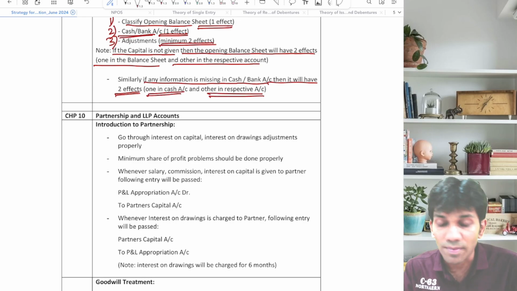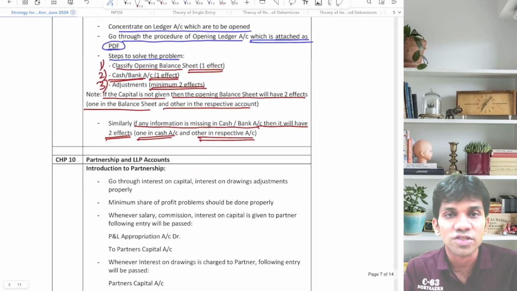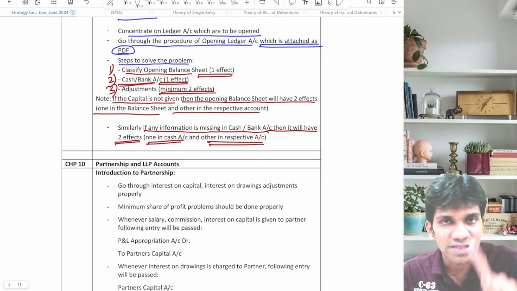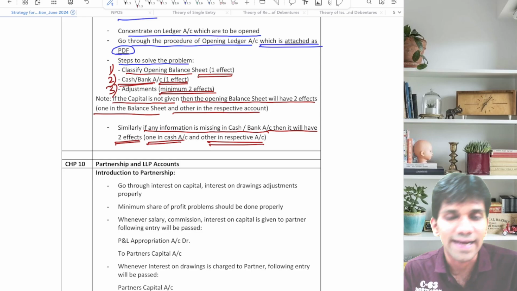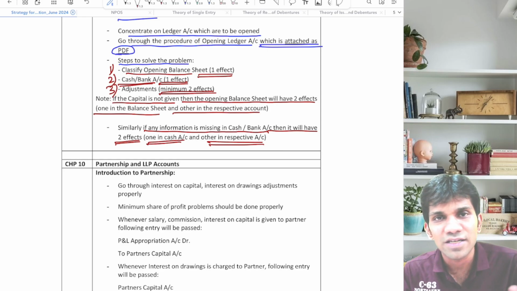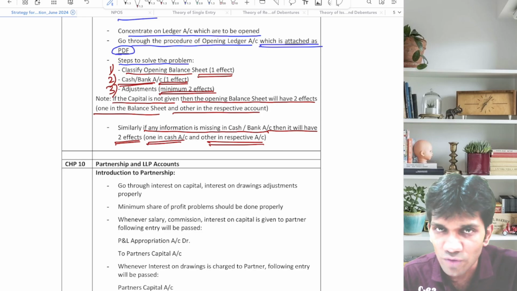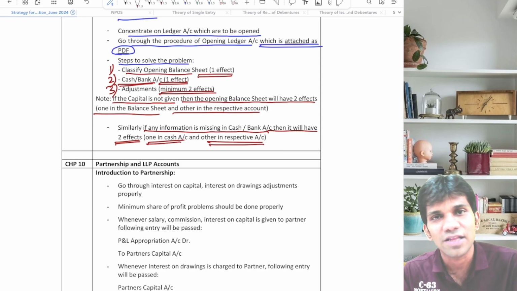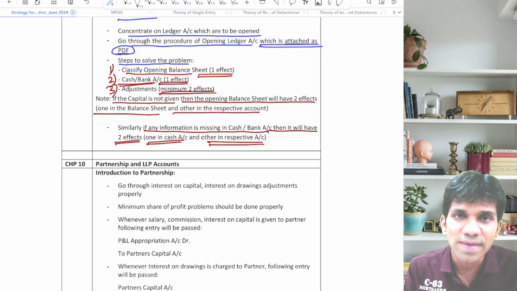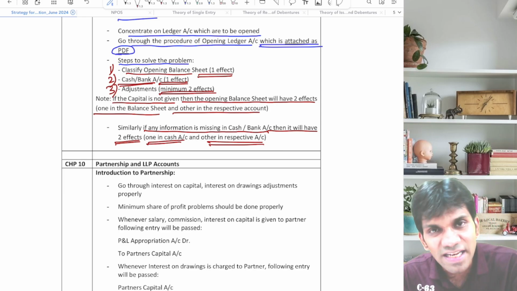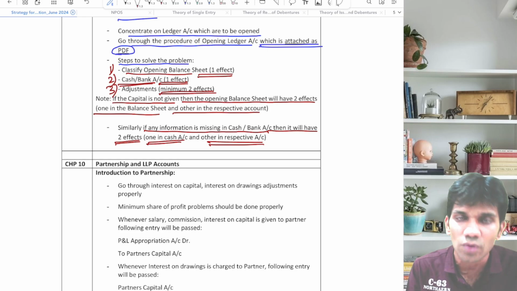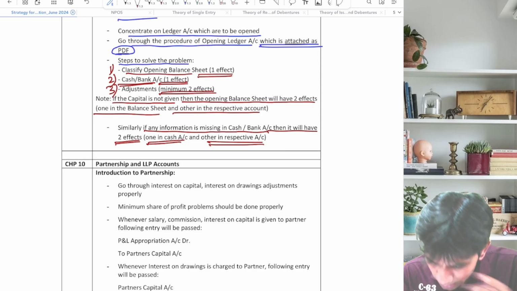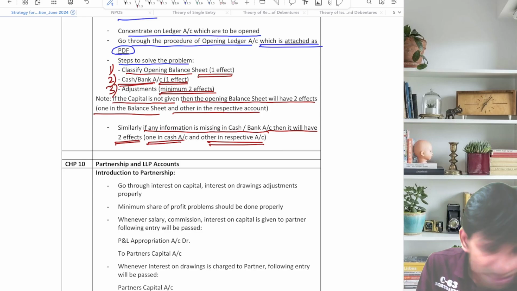So how to summarize this? How to solve the problem? First step, classify opening balance sheet, which will have one effect. Second step, cash and bank account, which will have one effect, and adjustments, which will have two effects. But if opening capital or capital is not given, then opening balance sheet will have two effects. One in the opening balance sheet and one in the respective account. Similarly, if cash bank account is given but some information is missing in the cash account, then cash bank account also will have two effects. One in the cash account and the other in the respective account. That's it for single entry, guys.